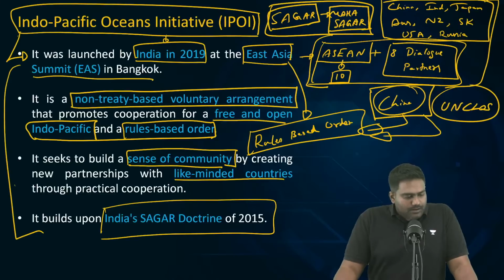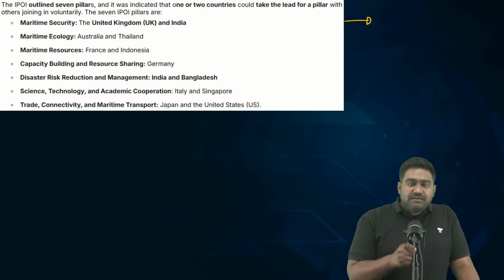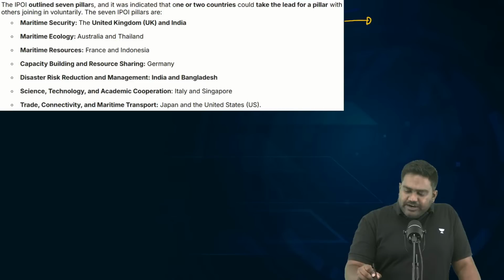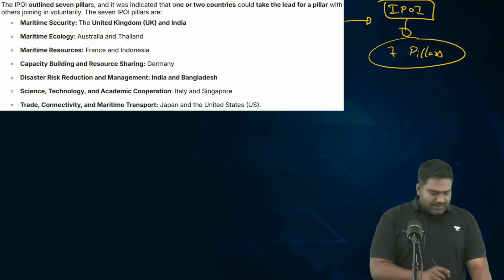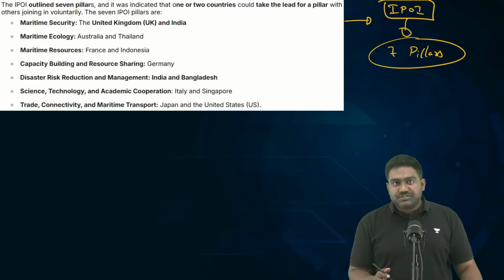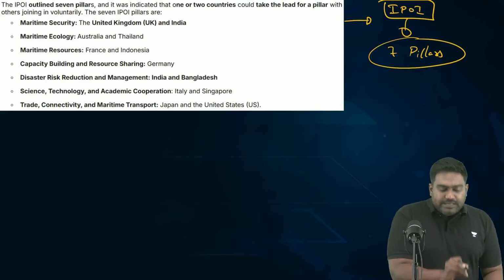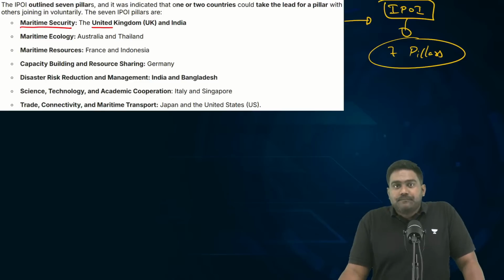Understood? Now, please note down this important point. I feel this can be very, very important. Under the Indo-Pacific Oceans Initiative, there are 7 pillars which have been identified for cooperation, and each pillar is led by some of the member countries. For example, maritime security is a key pillar led by the UK and India.